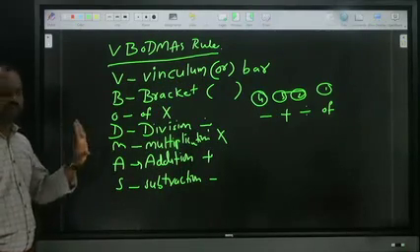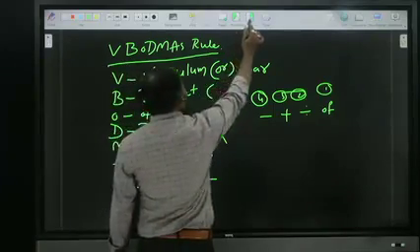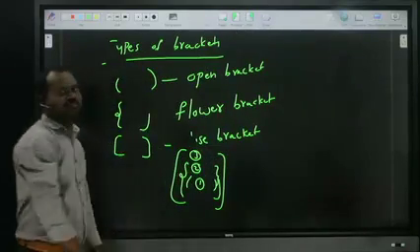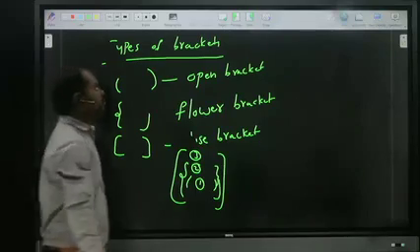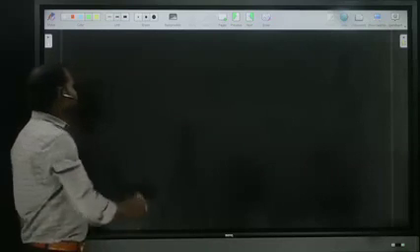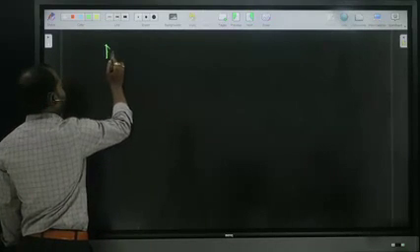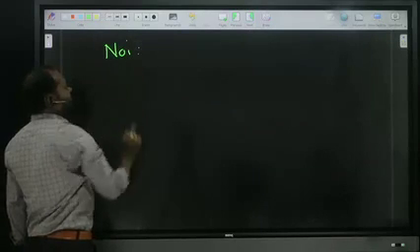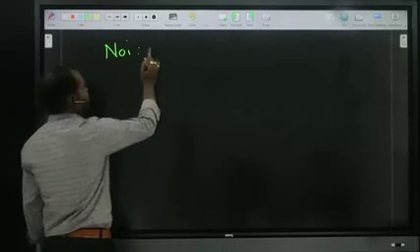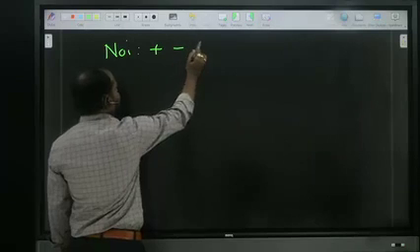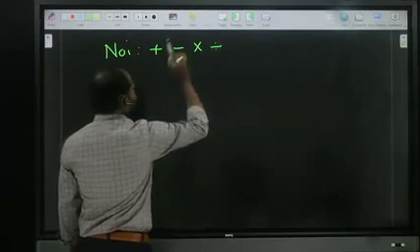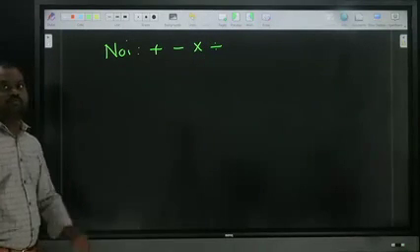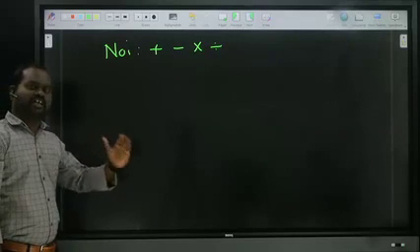So we have to know the BODMAS rule as well as the types of brackets. These two are basic and mandatory things. Now next, while doing simplifications, especially whenever there are normal numbers, we have to know the basic four operations: addition, subtraction, multiplication, division.